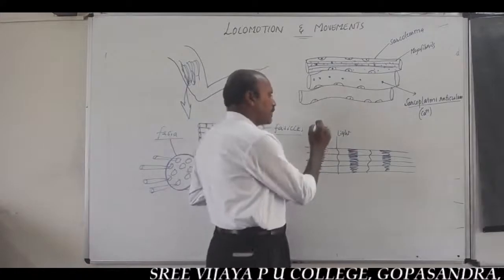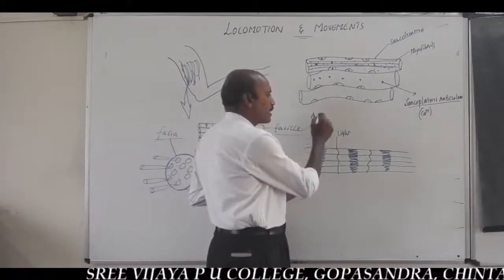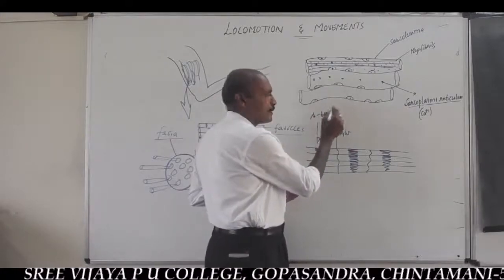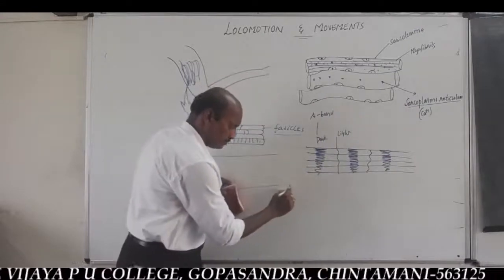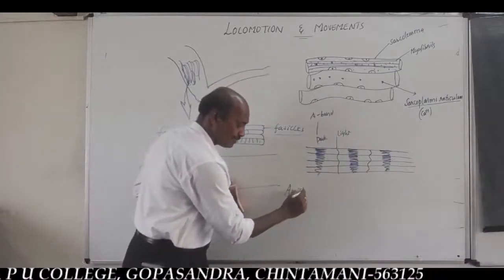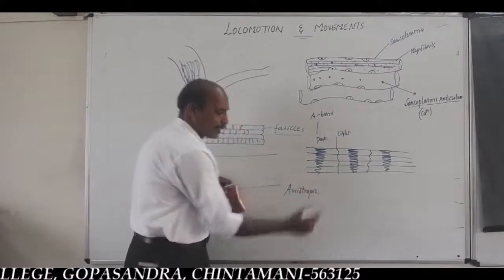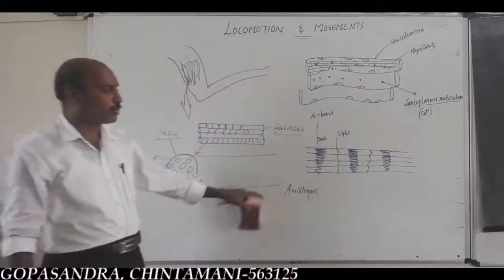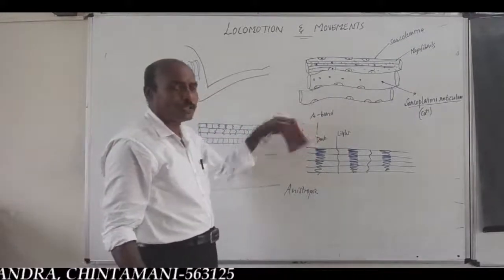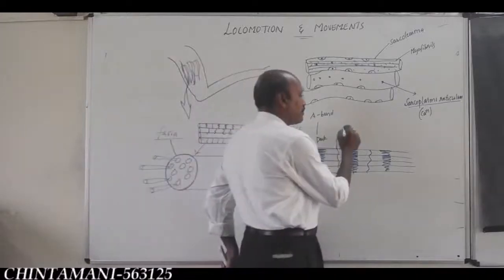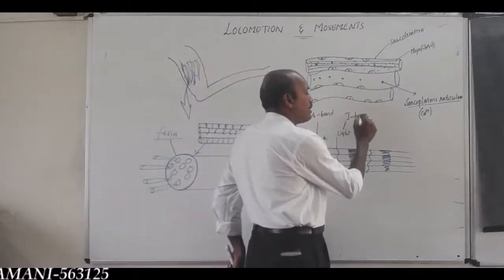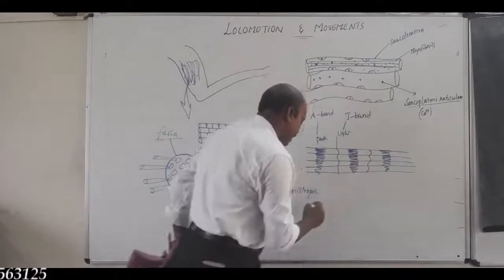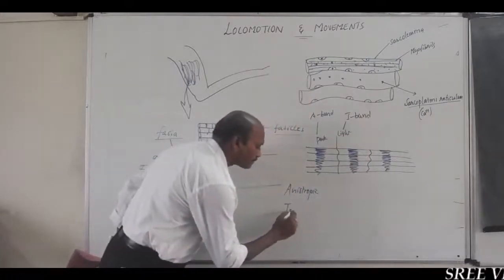Here, the dark band is also called the A band, the anisotropic band. While the light band is also called the I band, the isotropic band.